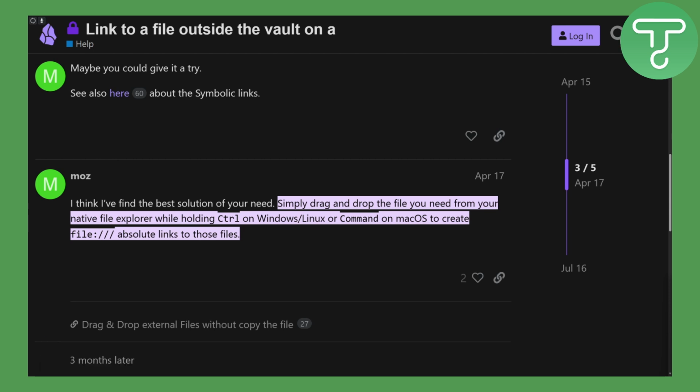So the query here is to link external files in Obsidian nodes. It's quite simple. You're going to be dragging and dropping the files you need from your native file explorer, or you can also say your local storage, while holding Control on Windows or Linux, or Command on macOS, to create a file. Then you can add absolute links to those files, and your link will be automatically created as well.